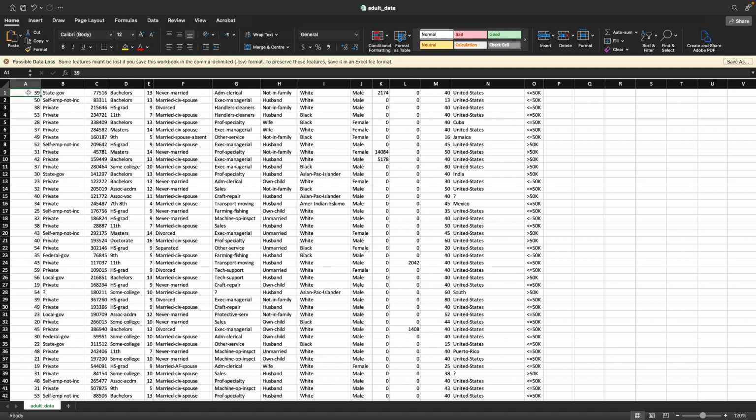Before I go ahead, you can see that there are no column names in this data set. I'm going to be reading this into Pandas. I would definitely have to name those columns.